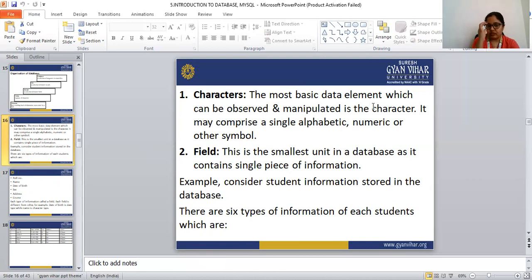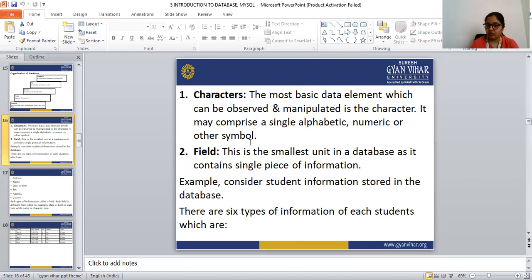That is the character, and it may comprise a single alphabetic, numeric or other symbol.